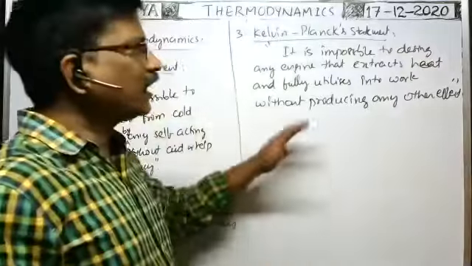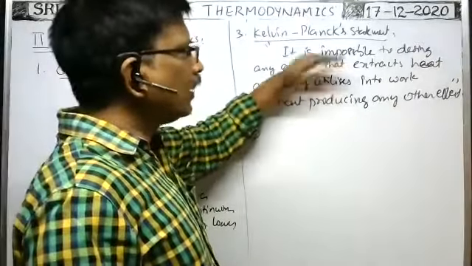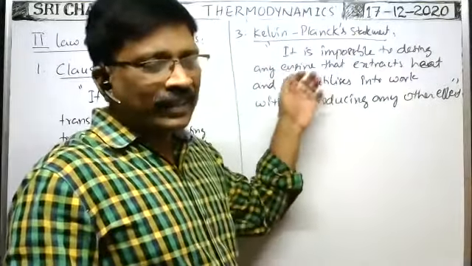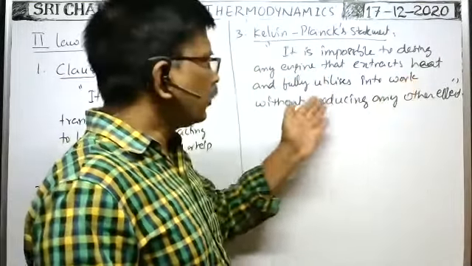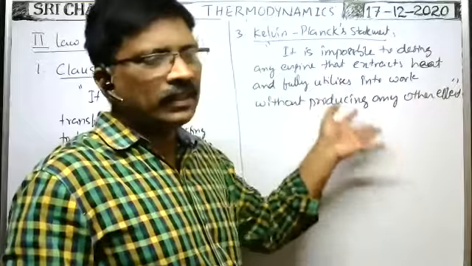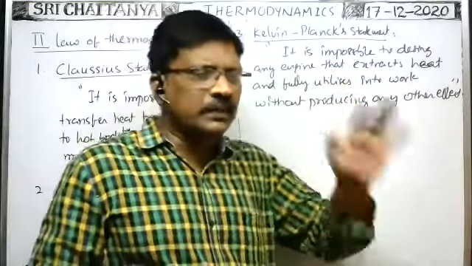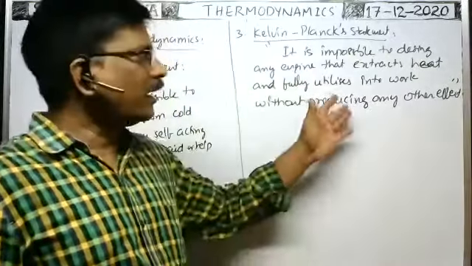Without producing any other effect means without losing heat energy; it is impossible to convert the total heat energy into work. It is impossible to extract the total heat energy and convert it into work without producing any other effect, or without losing any heat energy. So without losing any heat energy, it is impossible for any machine to convert the total heat energy into work done. So this is another statement.